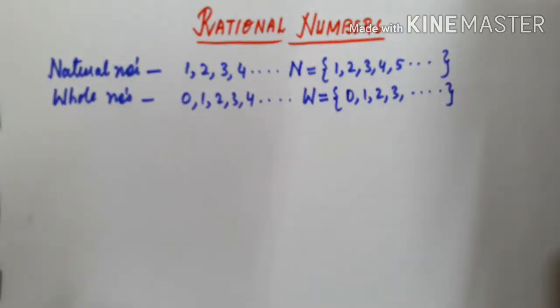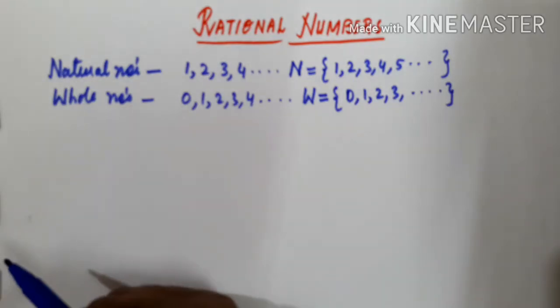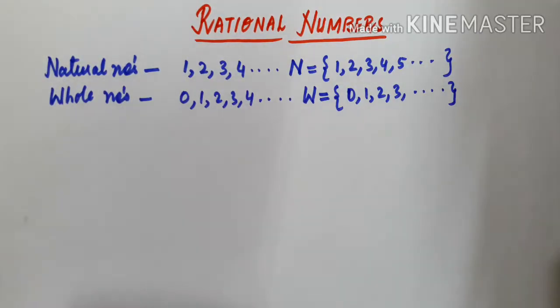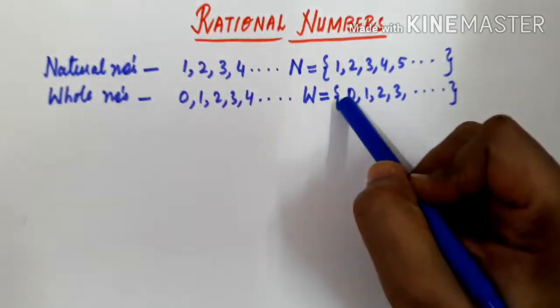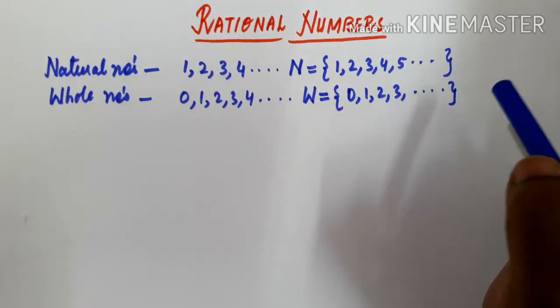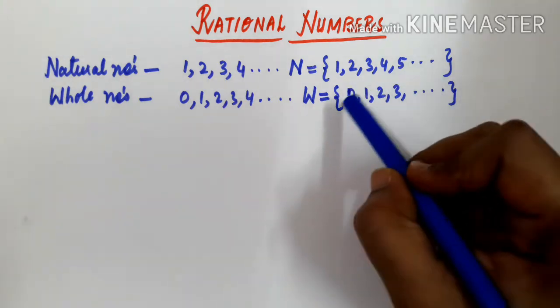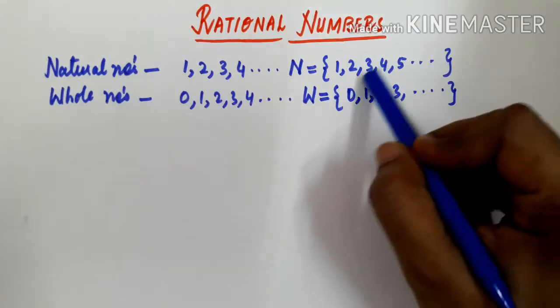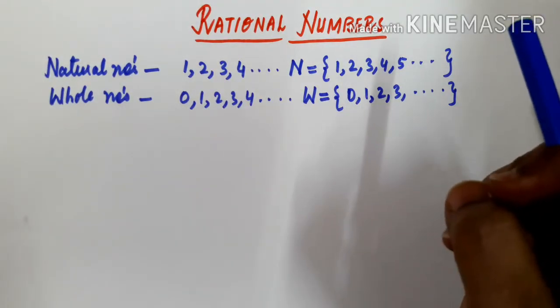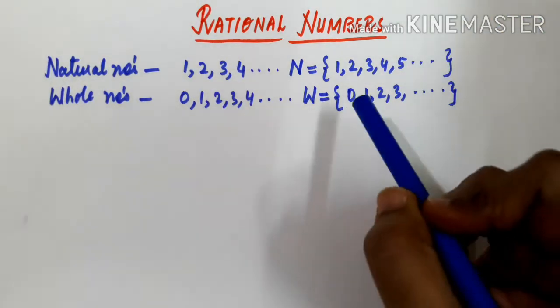Now the next type of numbers: the whole numbers together with negative numbers become what? See here, in natural numbers we have 1 2 3 and so on. In whole numbers we have added 0 to this set, so 0 1 2 3 and so on. Now what do you mean by integers? Integers include 0, all the positive numbers, and along with that the negative numbers. So what is the proper definition? The whole numbers together with negative numbers become integers.